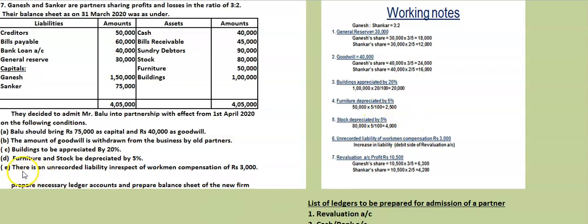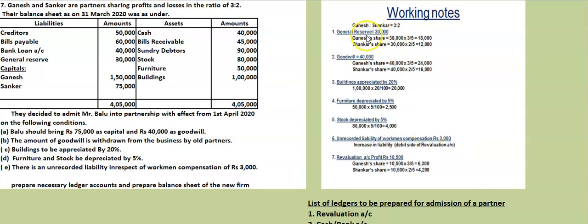And the new point here is there is an unrecorded liability in respect of workmen compensation of rupees 3,000. This is an increase in the liability, because till now there is no liability in the name of workmen compensation. Now you have to record the unrecorded liability. So where to take that increase in the liability? Increase in the liability will be taken on the debit side of the revaluation account.